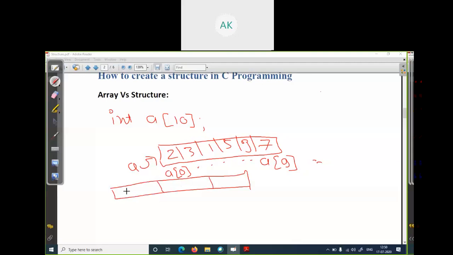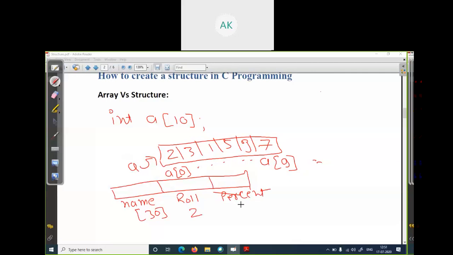First was name, second is roll number, and third was percent. The maximum size of name is 30. Roll number is an integer. What is the size of an integer variable? 2 bytes. Percent is a float.